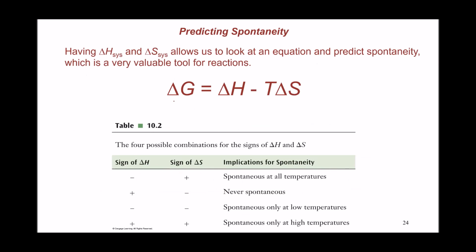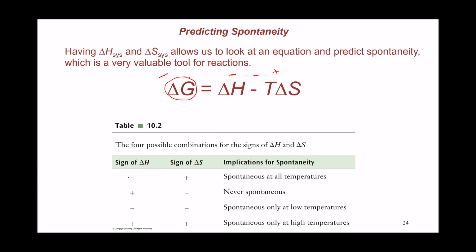So for a process to be spontaneous, we need a negative delta G, and for delta G to be negative according to this formula, you need a negative delta H minus a positive delta S. So if this term here is positive, it's going to become negative with the minus sign here, and that is going to add up to the negative value of delta H. So delta G is going to be always negative, meaning that the reaction is going to be always spontaneous.